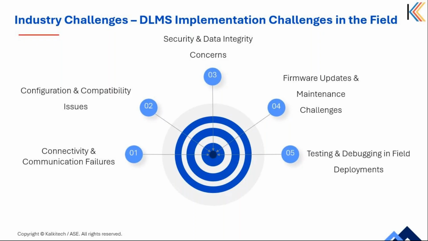Fourth is firmware update and maintenance challenge. Remote firmware updates are essential for ensuring security fixes and feature enhancements in the meter. But they may face failures due to communication disruptions. Rolling out updates across large scale deployments requires robust version control and rollback mechanisms.